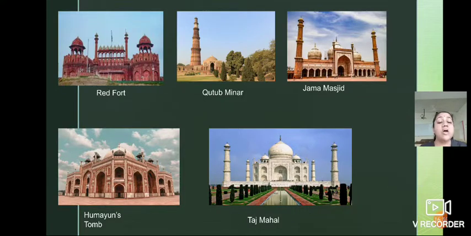So children, all these things are included in architecture. Architecture means a style of constructing buildings, isn't it? In what way they constructed a particular monument is known as architecture. So these are the best examples of architecture used in the ancient period of India. Till here everyone understood? Very good. So we will move towards the next point, that is